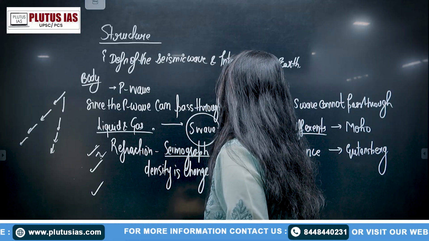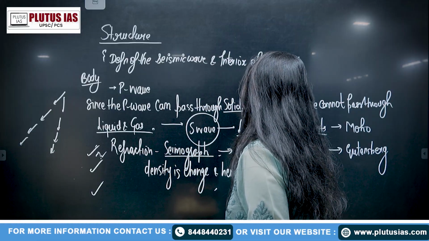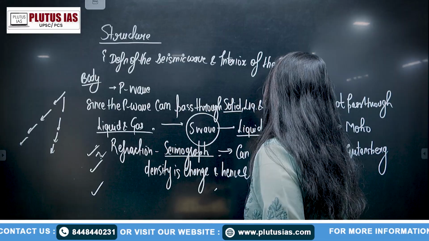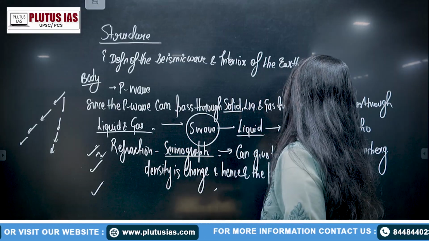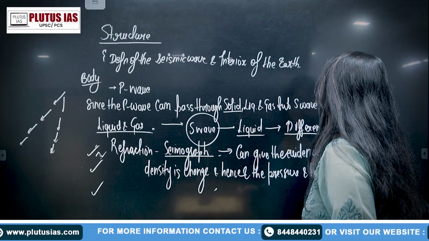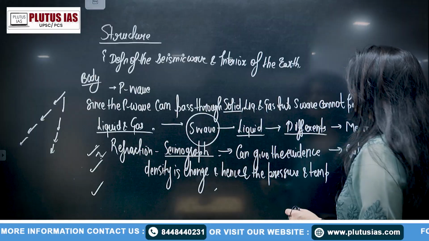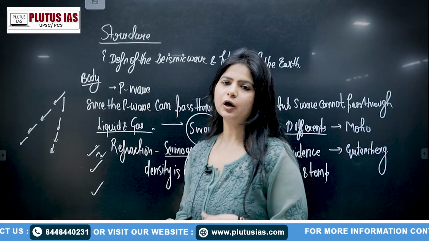And hence the pressure and temperature, right?